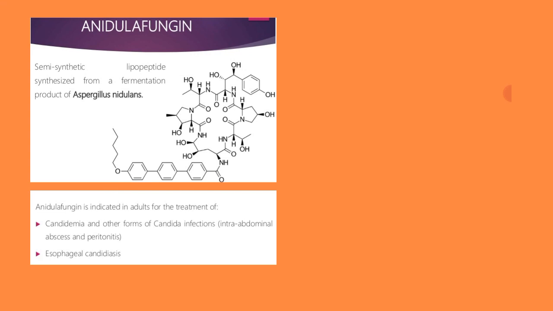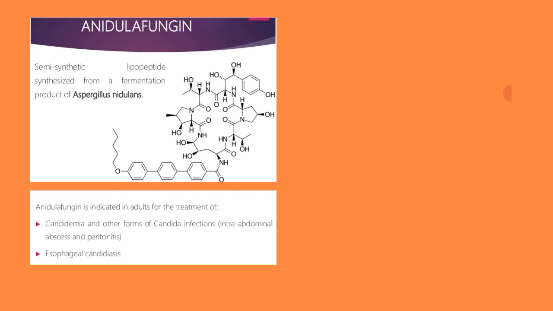Okay, Aspergillus is a type of mold. So this antifungal agent can be produced from Aspergillus nidulans. You can see the structure of this drug.